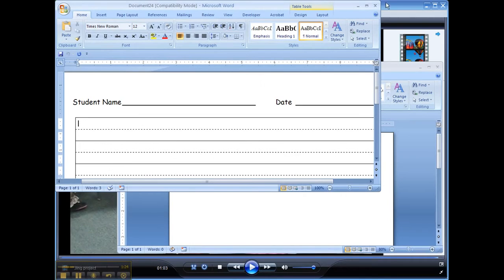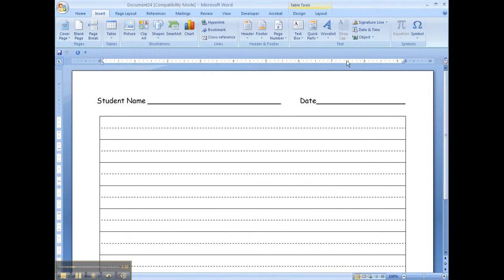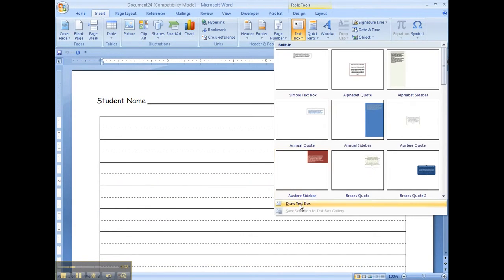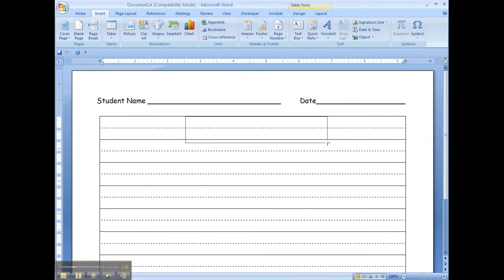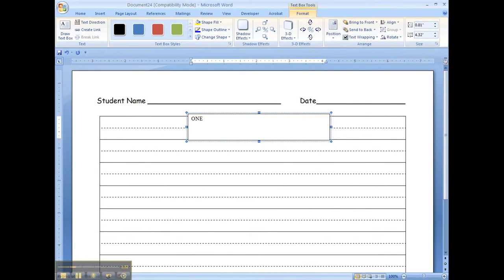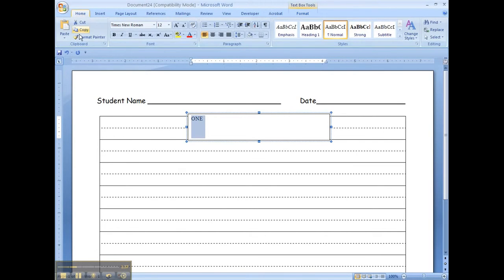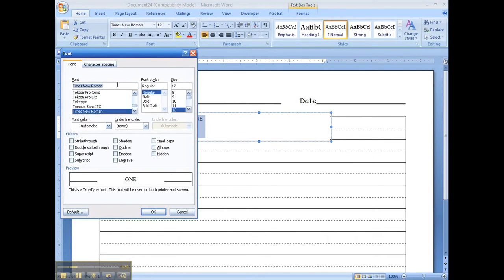Then we want to insert text box, draw text box, and we want to type the word one, O-N-E, all in caps. We'll select that and go to Home, Font Dialog Box Launcher, and type in Arial. Change it to Arial Black, size it at 68, and choose Outline so that elementary students have something to color.